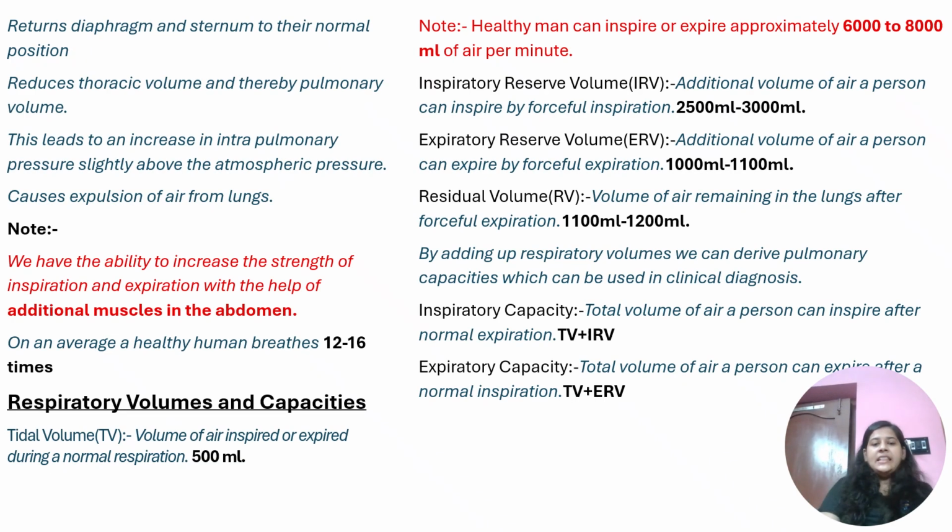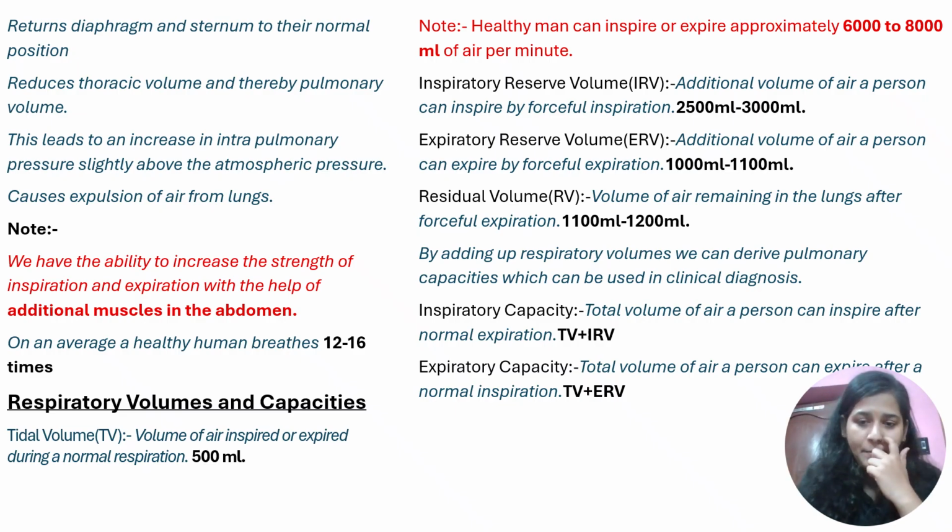Now, there's a note provided here that we have the ability to increase. This is all from NCERT. Nothing has been provided from my side. All the lines, all the information are from NCERT. You have to read each and every line. So we have the ability to increase the strength of inspiration and expiration with the help of additional muscles in the abdomen. The mechanism, how it is happening, you don't have to know. You have to just know the information. If this statement is provided to you in NEET as an MCQ, you can answer it.